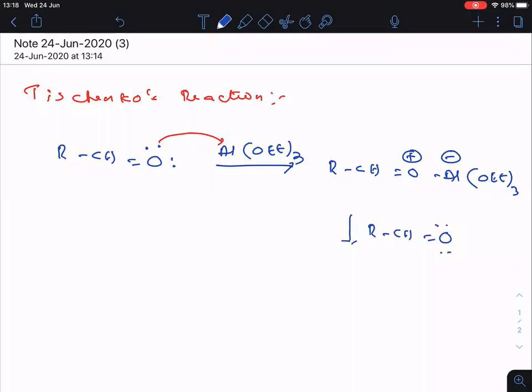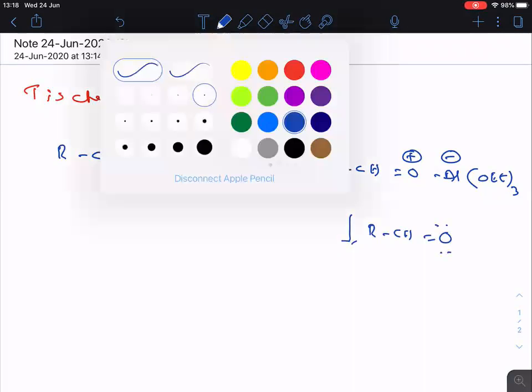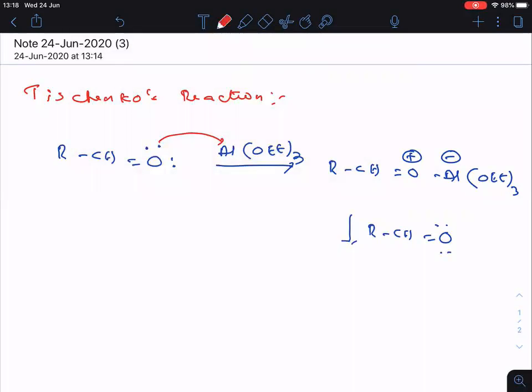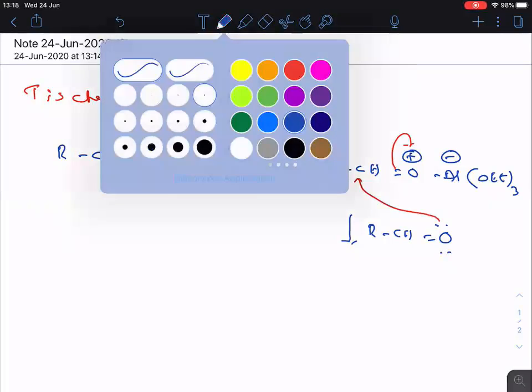Are you followed? Now try to understand the mechanism here. The pi bond will be shifted towards oxygen because oxygen cannot bear a positive charge. So now the positive charge comes on the carbon. Therefore, oxygen will donate its lone pair to the carbon. Clear, everyone?